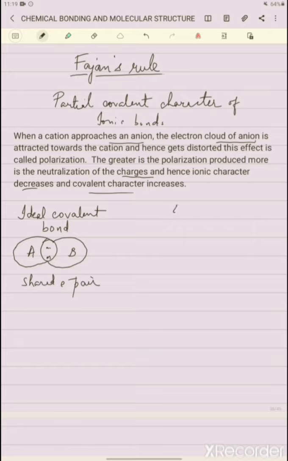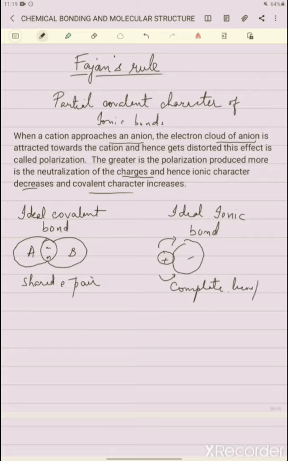And in an ideal ionic bond, there is a complete transfer of electrons from the cation to the anion.